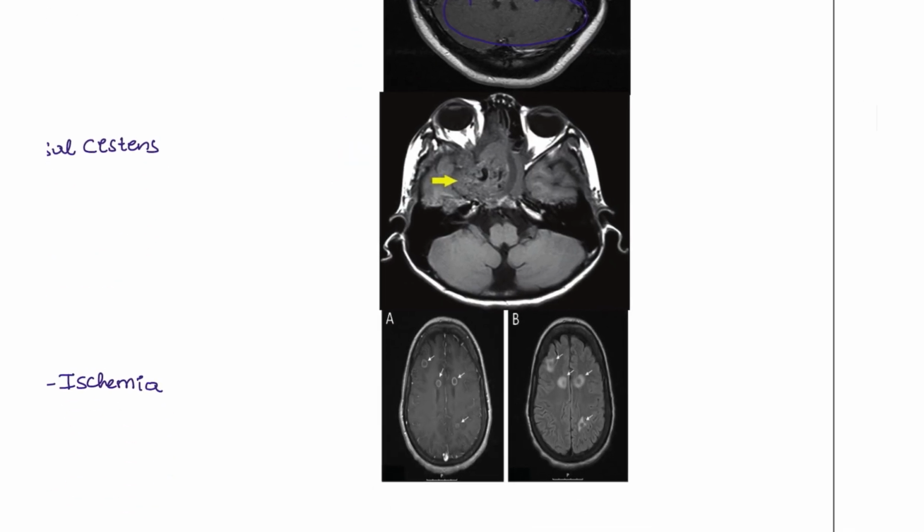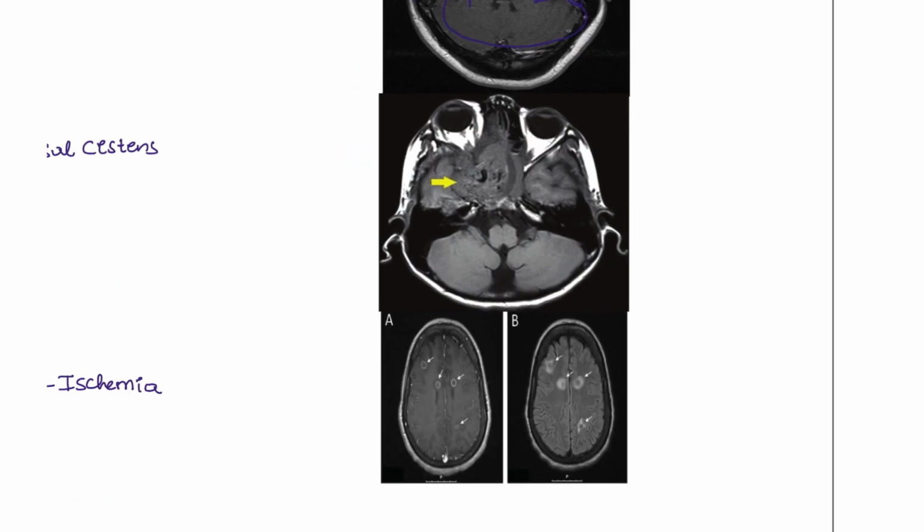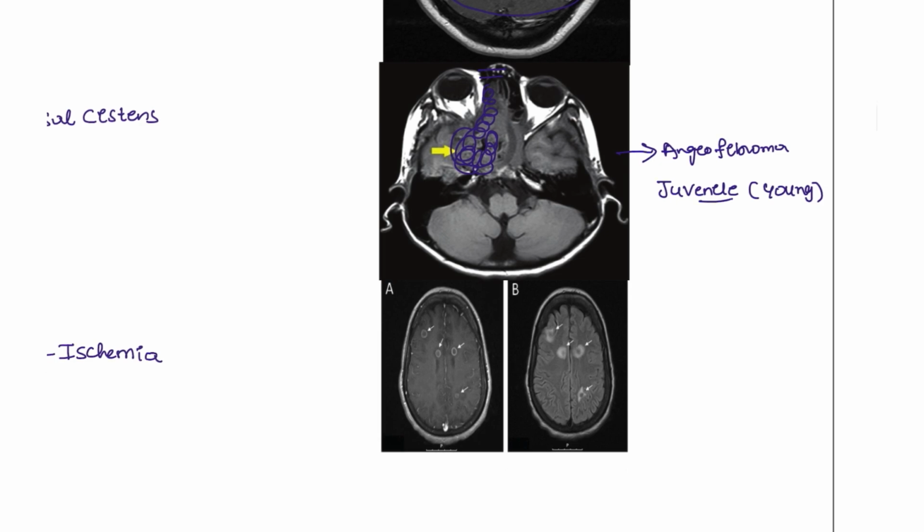Next, another condition that you can see here, there is a growth. That growth is growing inside and inside, and this is known as an angiofibroma. And angiofibroma is seen in patients, for example, this is coming from the nose. So this is the condition, juvenile nasal angiofibroma. Juvenile means it is mostly seen in younger individuals, with recurrent epistaxis.